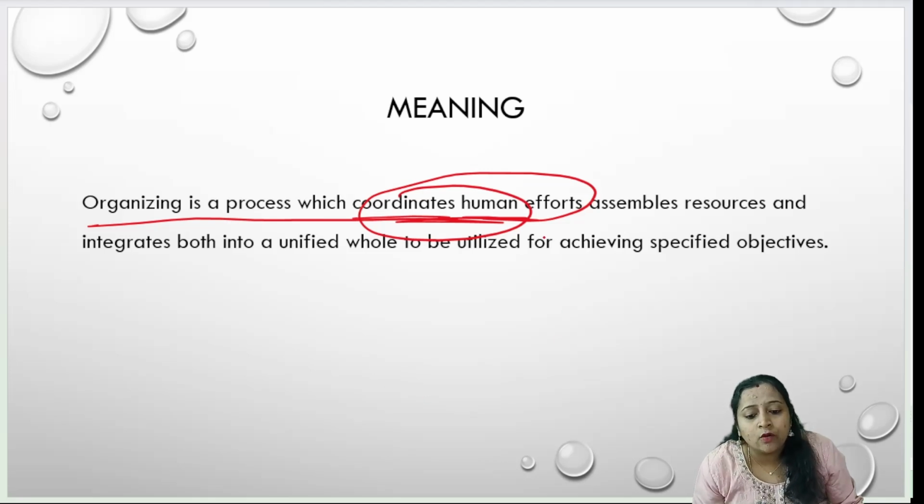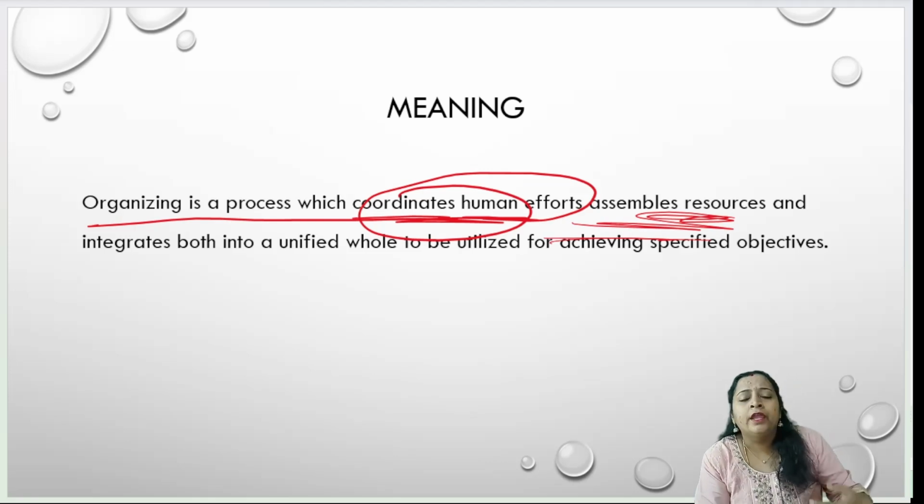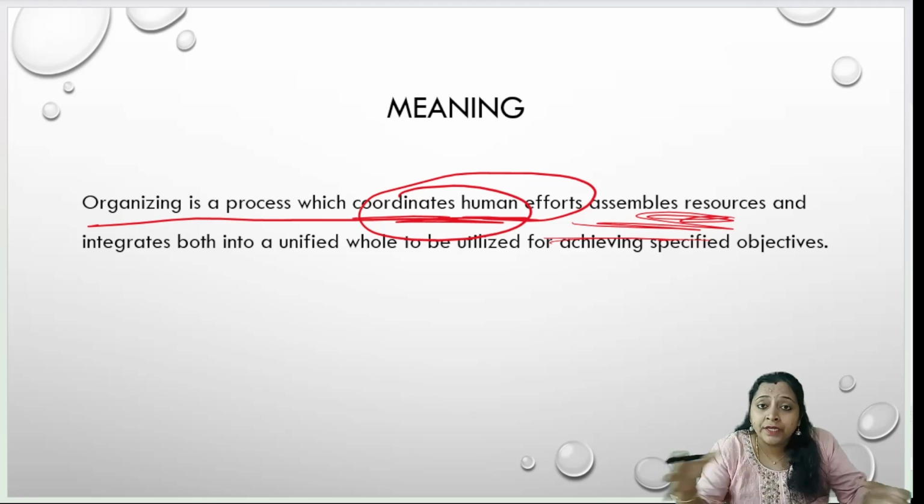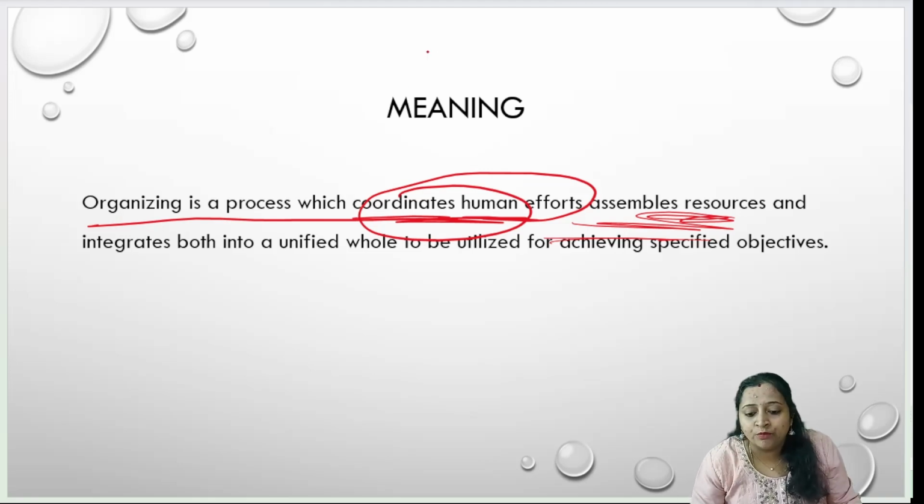It is not only coordinating the efforts, it also assembles the resources of the organization. Whatever resources are required, it may be material resources or finance resources, coordinating the human efforts and assembling the resources. You are going to combine these two things, integrate both, and utilize all these things for achieving the objectives of the organization.